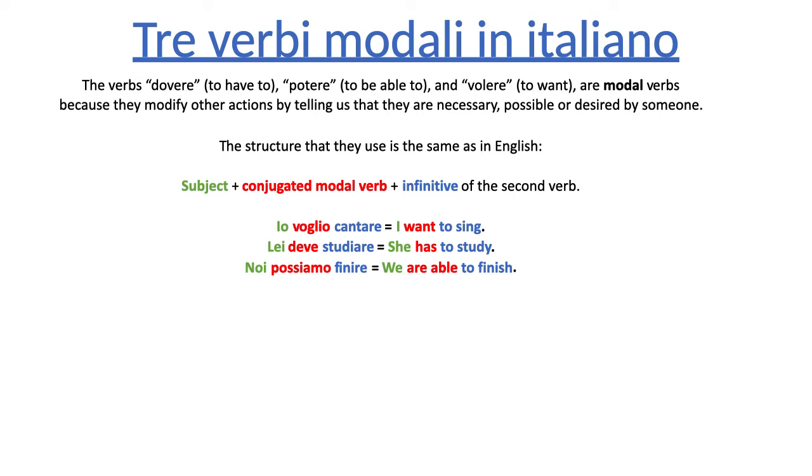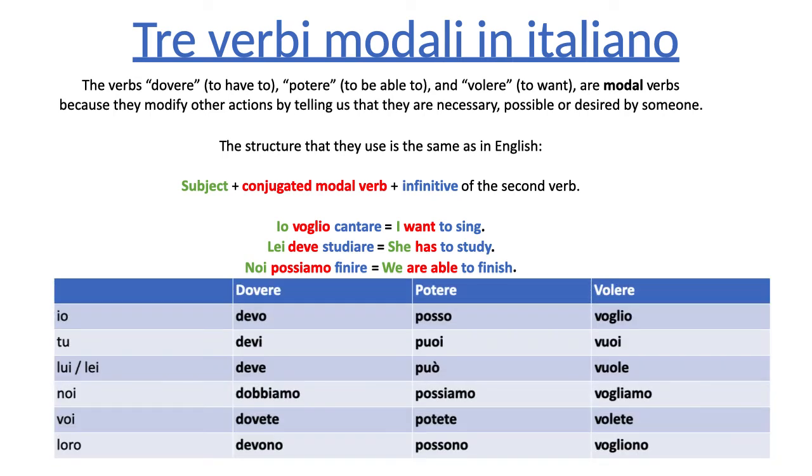Now let's look at the conjugations of these 3 verbs. If this were a regular semester, I would ask you to memorize all this stuff. Because if you look at these carefully, you will notice that these 3 verbs, dovere, potere, and volere, are irregular, right? What do I mean by irregular? Again, I mean that they do not follow a pattern.